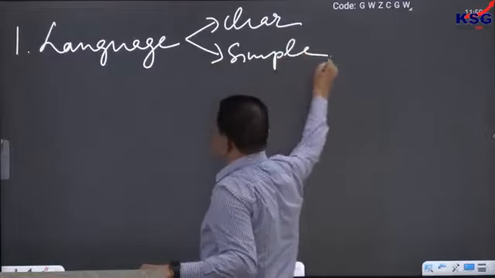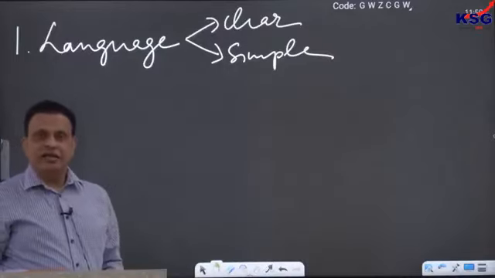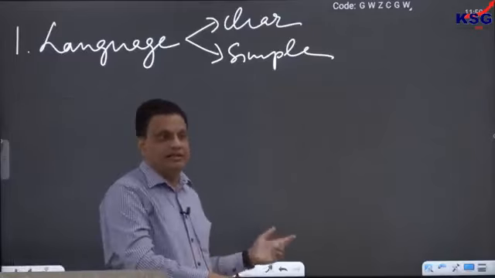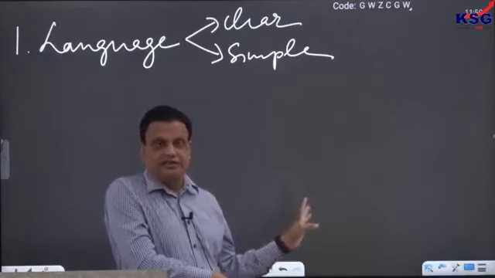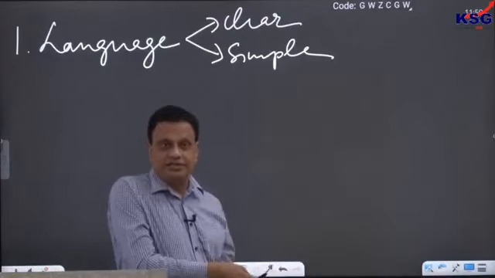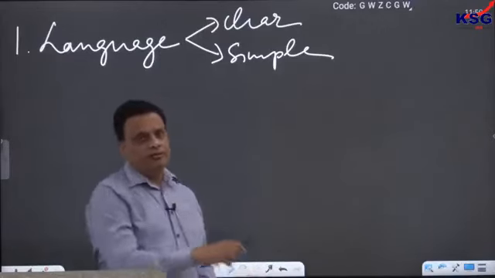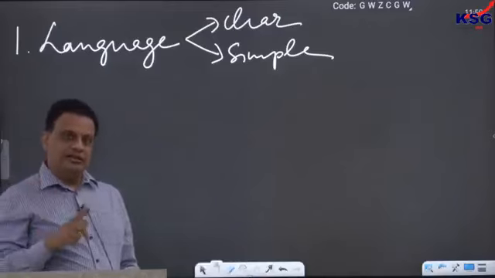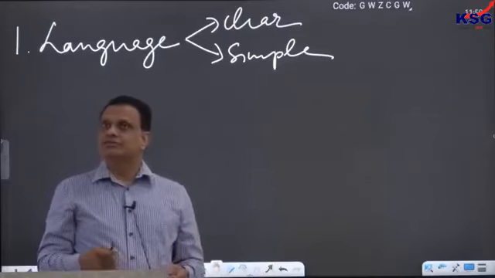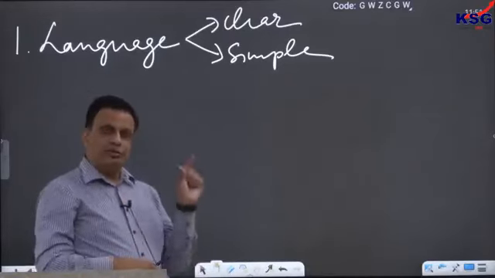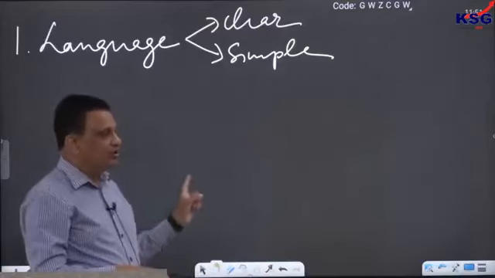The second important thing is that language must be very simple. I have seen many students, in order to impress their examiner, try to write in very complex language. We should try to avoid that. Do not try to show your linguistic ability. Nobody is interested in that. People are only interested in how clearly you can express yourself. So write short sentences, not long ones. Long sentences make your language unclear and make your answer more prone to grammatical mistakes. Do not use many conjunctions; use a full stop in place of that, and do not use very complex words.